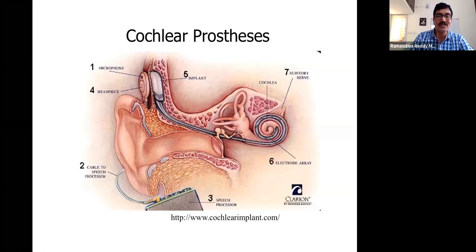Just like our mic, whatever we speak, the voice goes here, and that is mechanically converted into an electrical signal. This electrical signal will come here, and some electrodes are placed. These electrodes will stimulate the membrane of the cochlea, and that stimulus will generate electrical signals and send them to the brain.